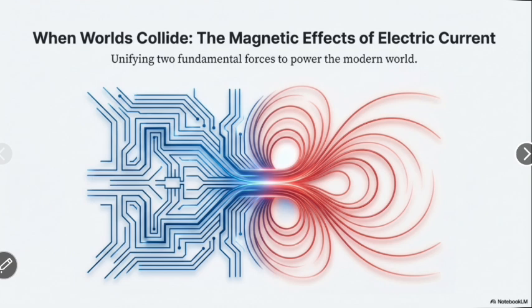Today we are studying about the magnetic effect of a current carrying conductor. Now we see when current carries in any conductor or coil, how it works as a magnet, and what is the magnetic effect of electric current. Two fundamental forces power the modern world. Now we see next.